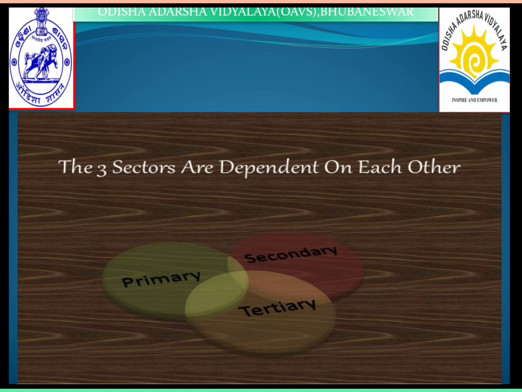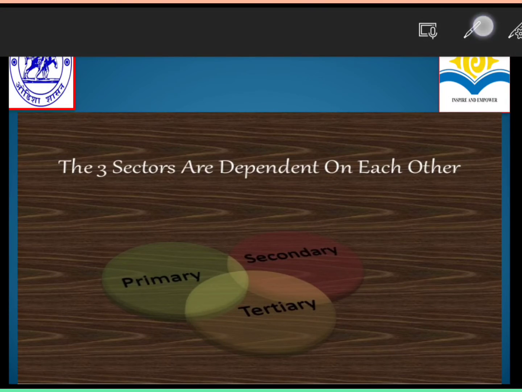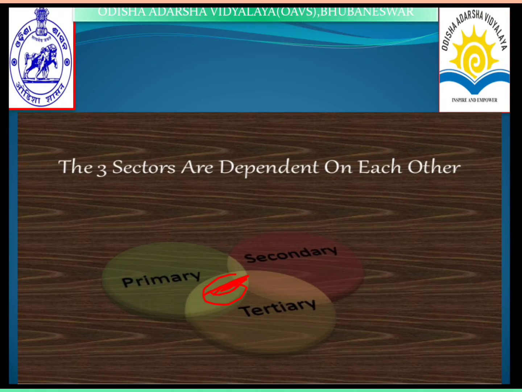For example, the primary sector supports the secondary sector, the secondary sector also supports the tertiary sector, and the tertiary sector plays an important role to support both the primary and secondary sectors. So all three are interdependent. You can see the Venn diagram here. The Venn diagram clearly depicts the details regarding the integration of the three sectors, which are interdependent. Here is the area, you can mark the interdependency. So three important sectors are interdependent.